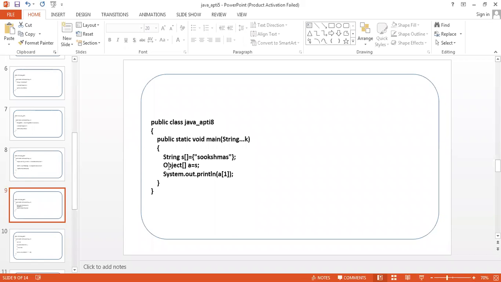Object is a root class for all the classes in Java. String is also a class. Object is also a class. Any guesses?